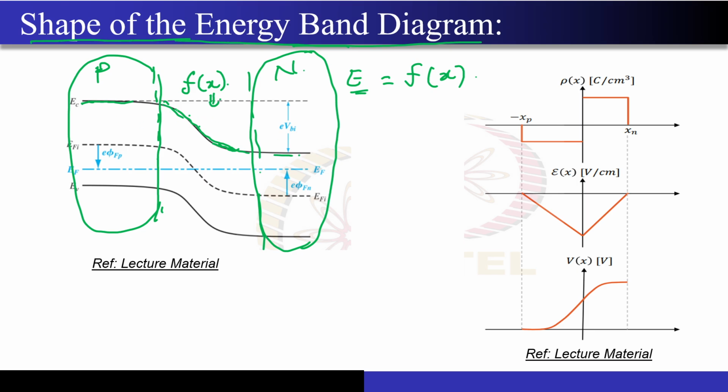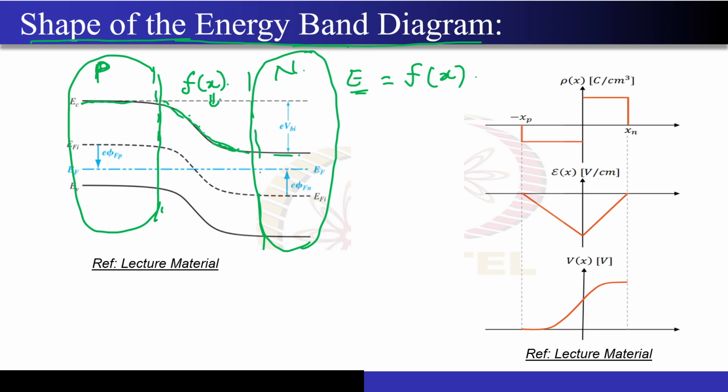Yeah, so my question was, if I divide this energy band diagram into 3 parts, the right part is nothing but far away from the junction, that is the N-type part. The left part is nothing but far away from the junction into the P-type semiconductor. And this one that you are seeing over here, this is nothing but your depletion region.